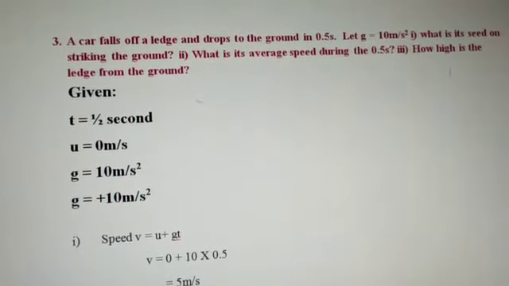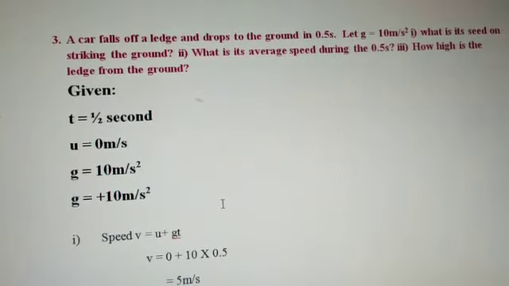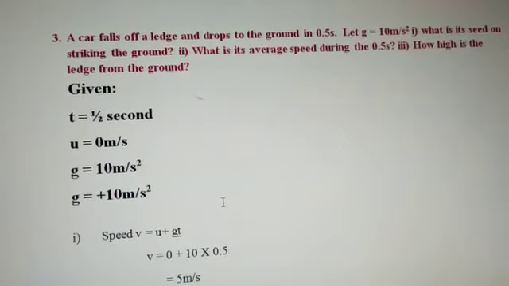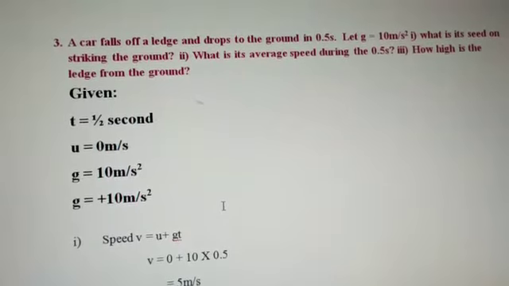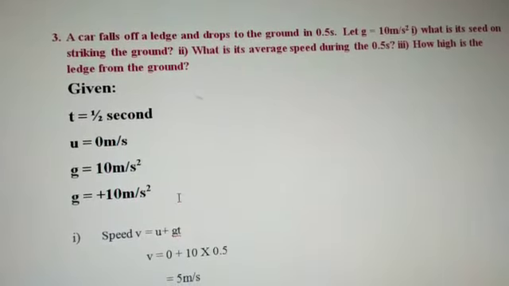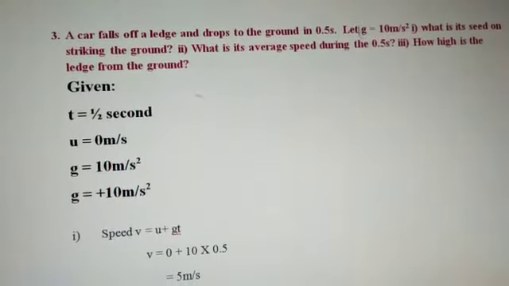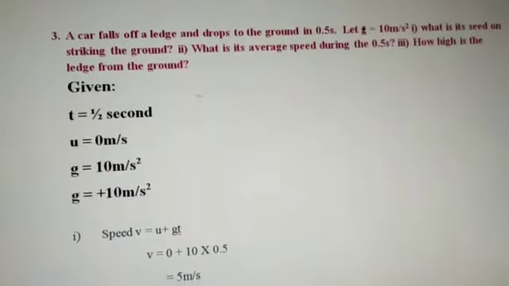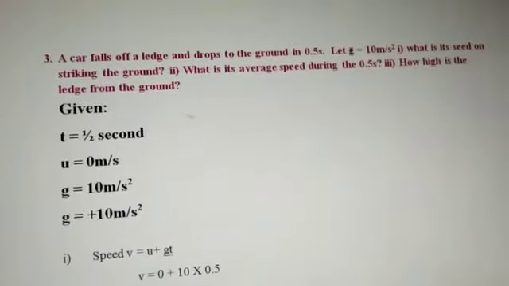So we are using the formulas of motion. Okay, v is equal to u plus at, s is equal to ut plus half at square, v square is equal to u square plus 2as. But here, instead of a we are using g. g means acceleration due to gravity of the earth, while a means acceleration of the body. Okay, that is the difference here.